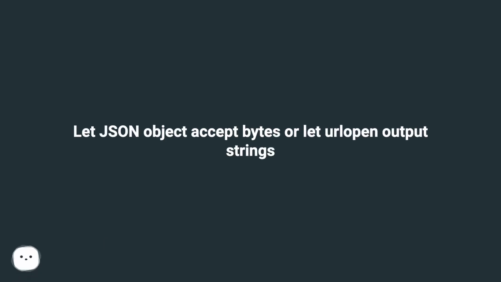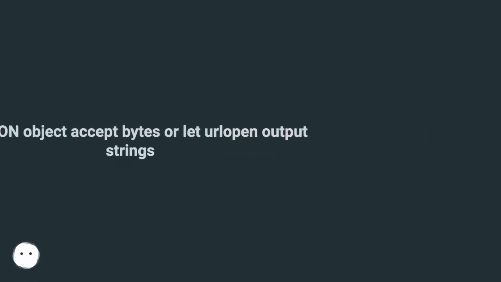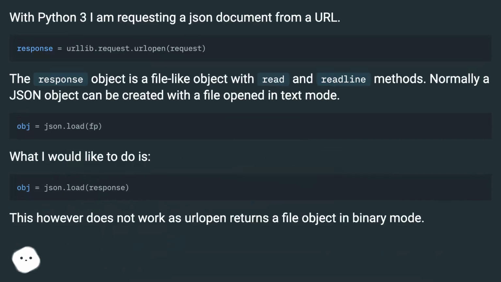Let the json object accept bytes, or let urlopen output strings. With Python 3, I am requesting a JSON document from a URL. The response object is a file-like object with read and readline methods. Normally a JSON object can be created with a file opened in text mode. What I would like to do is this, however it does not work, as urlopen returns a file object in binary mode.